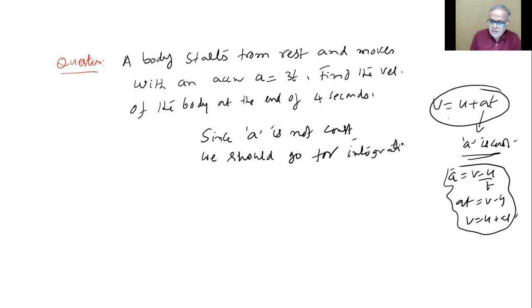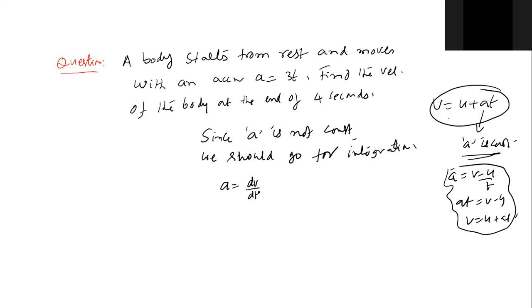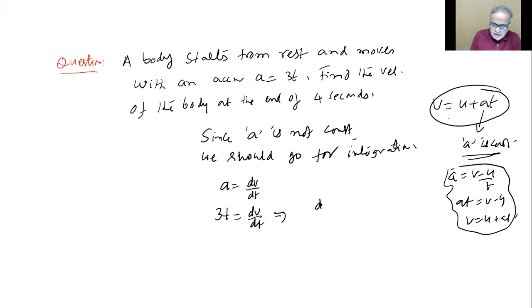Okay, sir. Now, how do we go? Ganesh. A equals dv by dt. But what is a here? 3t, sir. So 3t equals dv by dt, which implies dv equals 3t dt.